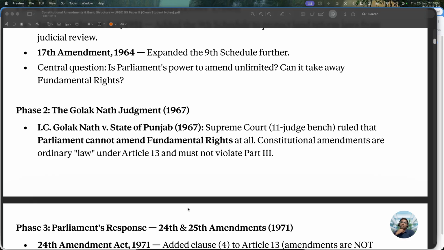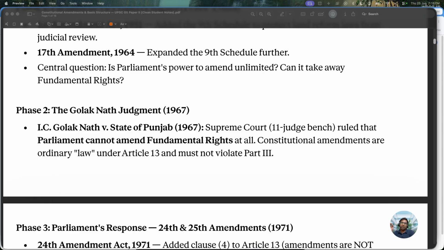In this case, the Supreme Court 11 judge bench ruled that Parliament cannot amend fundamental rights at all. Constitutional amendments are ordinary law under Article 13 and must not violate Part 3. Part 3 is nothing but our fundamental rights. After listening to this judgment, Parliament was stunned.